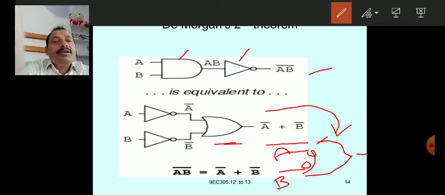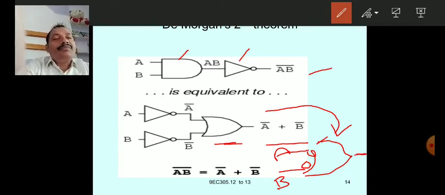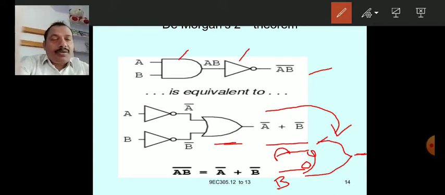A is given to the bubble input of the OR gate, and B is also given to the bubble input of the OR gate, and finally you get the same result. That means each bubble is a NOT gate, a NOT operation.